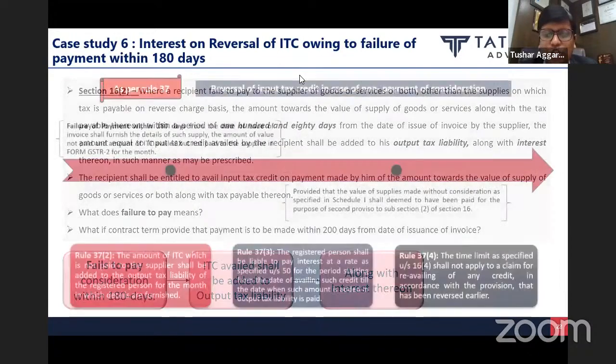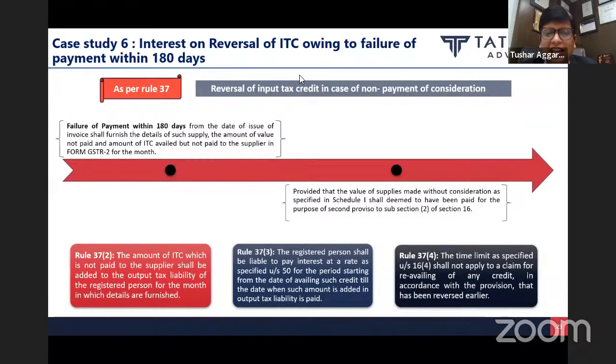the issue which we should answer is, interest is being levied under which section? What we discussed in the previous slide is that there should be a section under which there is a power to levy interest. It is a substantive section. You cannot levy it by way of rules. So under which section is the interest being levied for this particular case study of non-payment within 180 days?